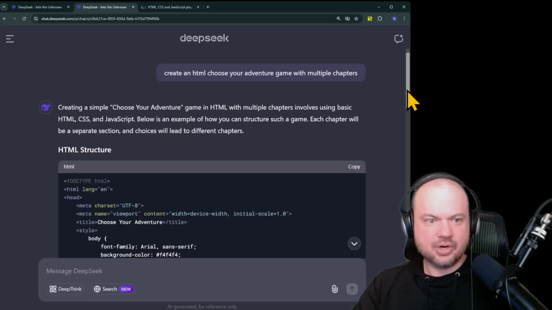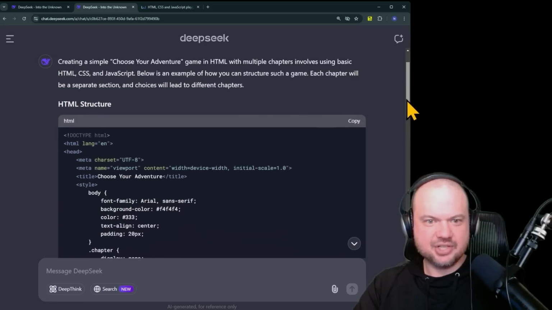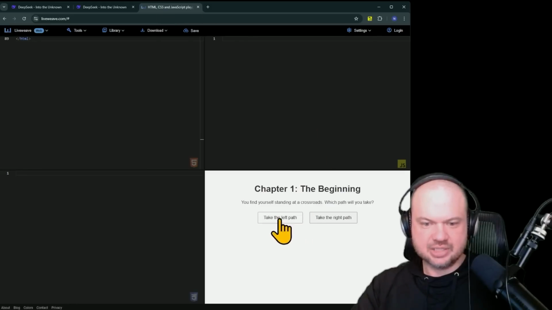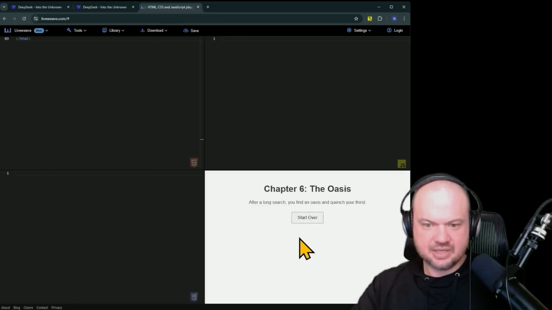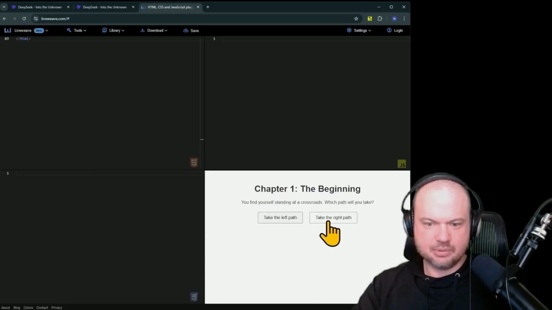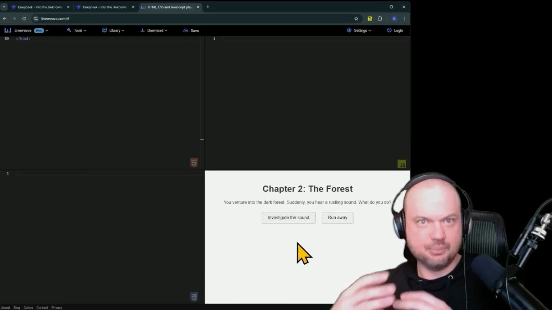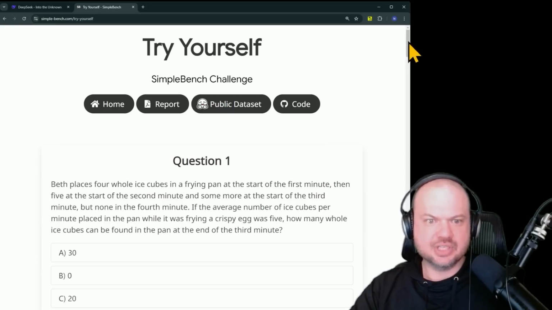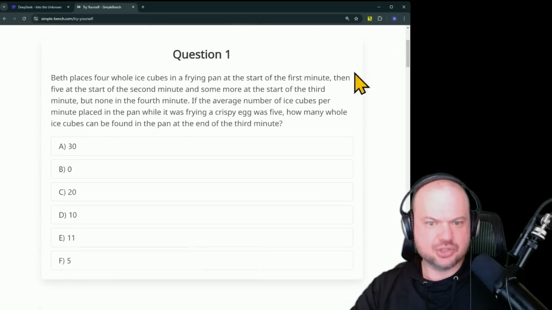Here's its output for creating a simple choose your adventure game in HTML. Here's what that looks like. You can take various paths. I mean, it's very basic, but it's able to do that. And if you're able to give it a more detailed prompt, it can build it out fully. Next, I'll run through some simple bench challenges to see how well it does.